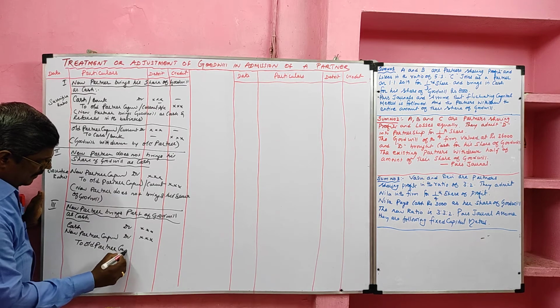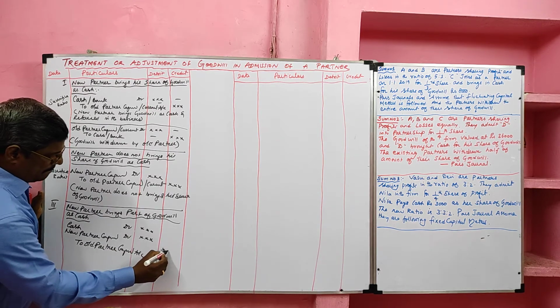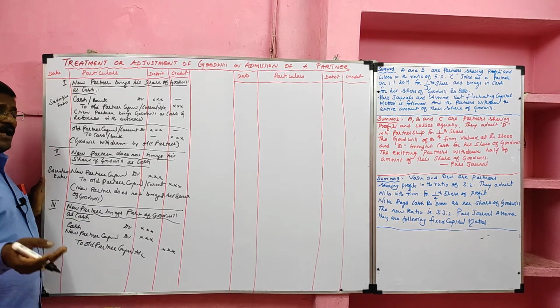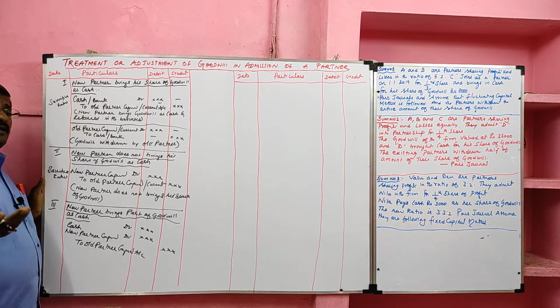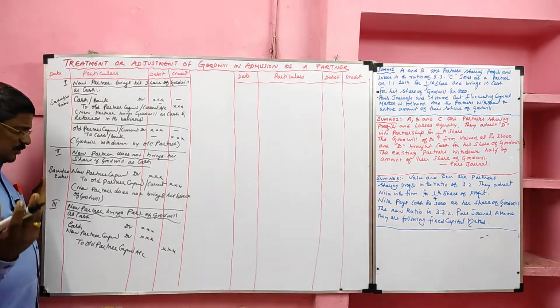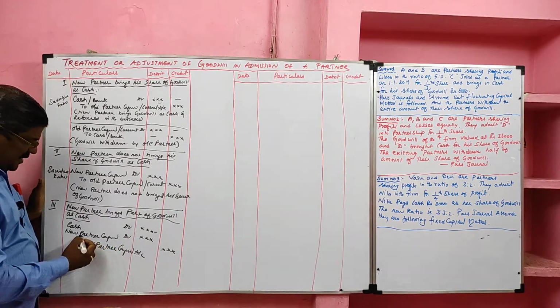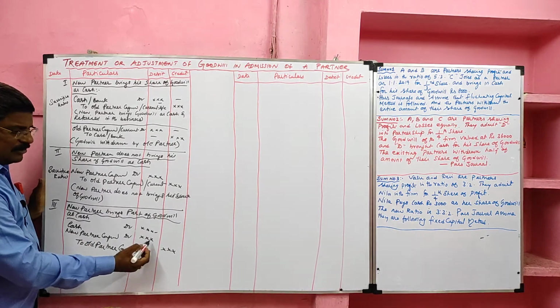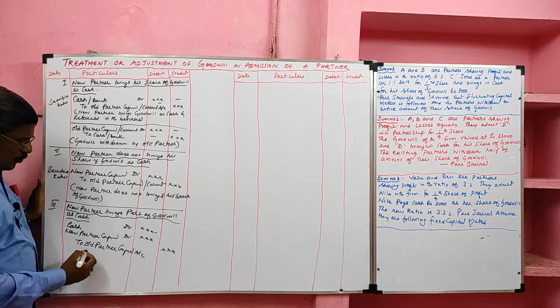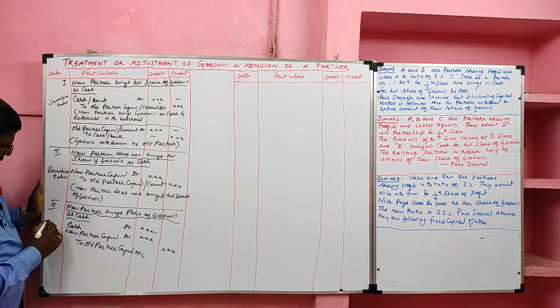To old partner capital account. For example, he is supposed to bring 20,000 as goodwill. He brought 8,000, so cash 8,000. How much does he not bring? He doesn't bring 12,000, so 12,000 is debited to the new partner capital account. The total value should be credited to old partner capital account, shared by old partners in sacrifice ratio.